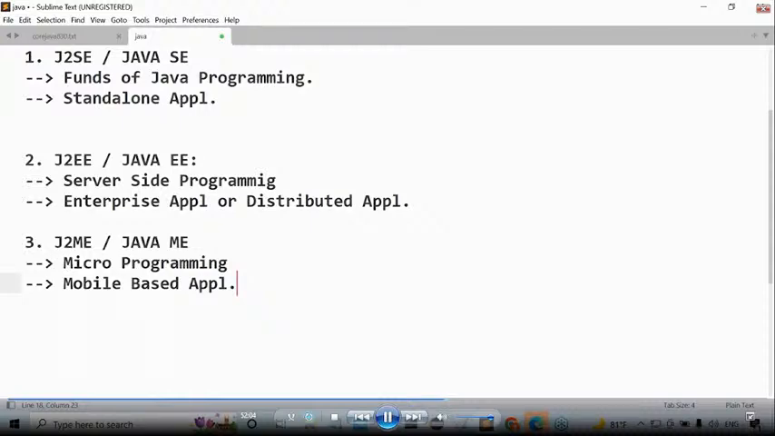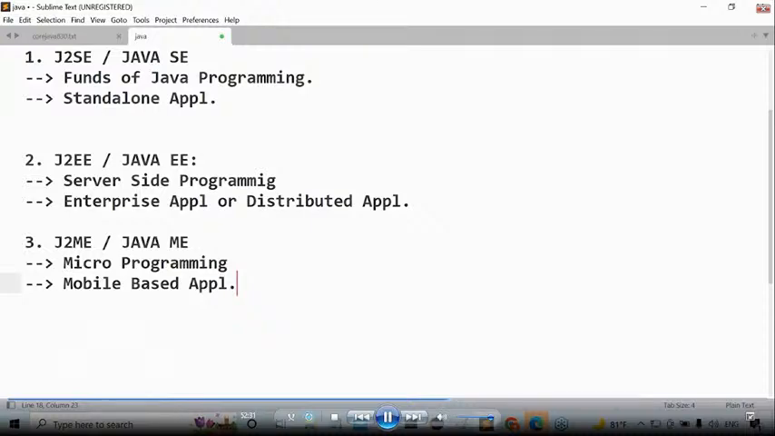I want to know some example for that. Yes, I can give some examples to you. Now try to understand this example. What is that example clearly? All of you understand clearly? Right, sir. Any example for mobile based applications?